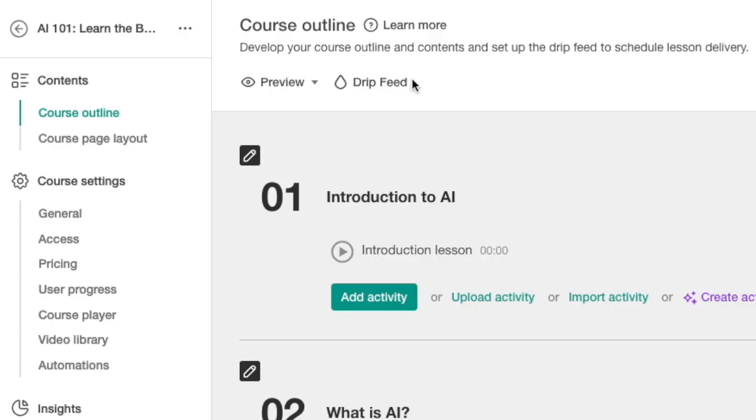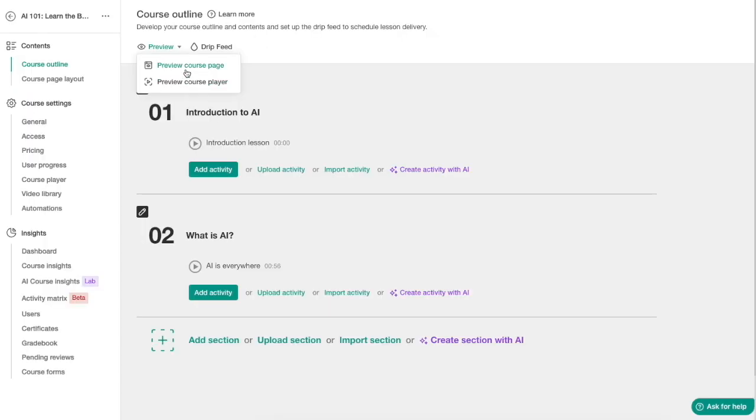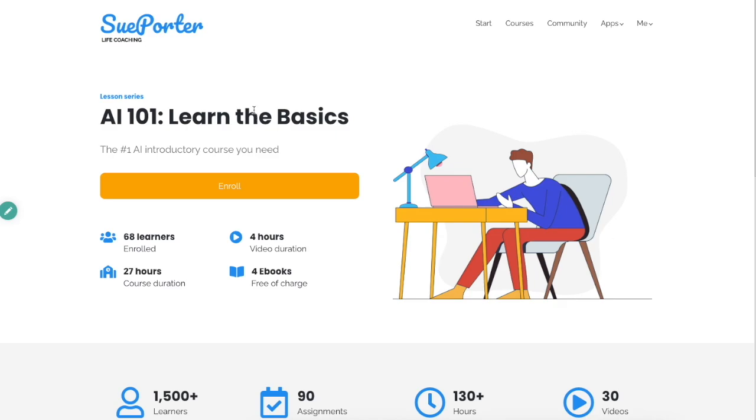Then what you can also do is you can preview this course as a student. So for example, here we can go to the left top corner where it says preview course page or preview course player. So we can do the course page first, and this shows me the school page. And here is the AI 101 learn the basics, the introductory course that I just created.